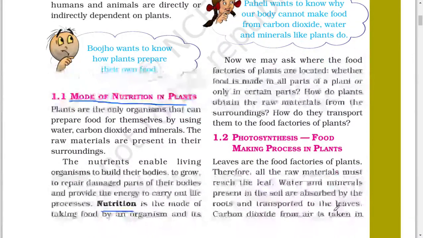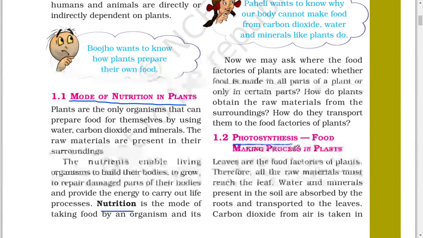Now we may ask where the food factories of plants are located, whether food is made in all parts of a plant or only in certain parts. How do plants obtain the raw material from the surroundings? How do they transport them to the food factories of plants? Next, photosynthesis, food making process in plants.